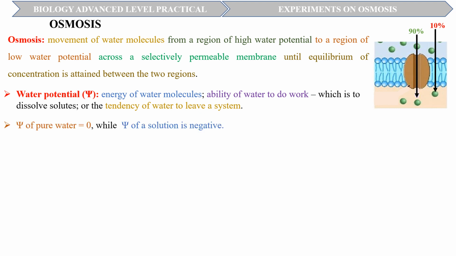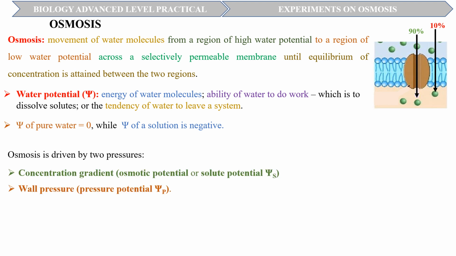Pure water has the highest water potential of 0, while the water potential of a solution is always negative. This implies that water will always move from distilled water to a solution from which it is separated, unless a counterpressure, for example wall pressure, is developed to stop the movement.